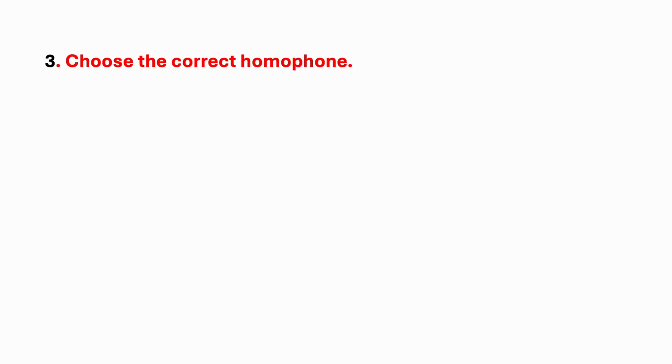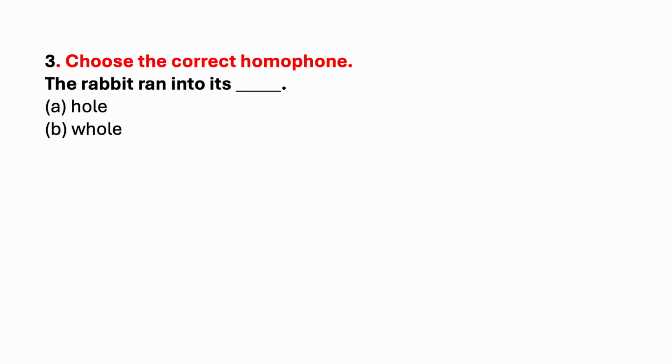Next one, choose the correct homophone. The rabbit ran into its dash. Hole, whole. Which is the correct answer? They are homophones. So the rabbit ran into its hole. Whole means complete. Hole means an opening or empty space in something. So the answer is hole.